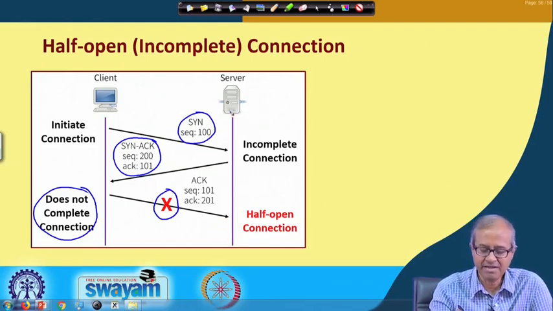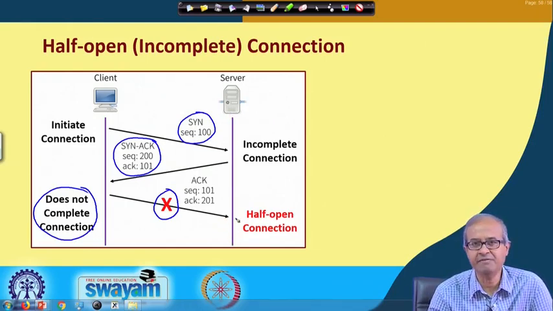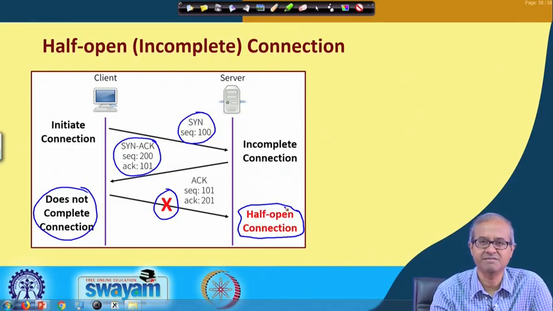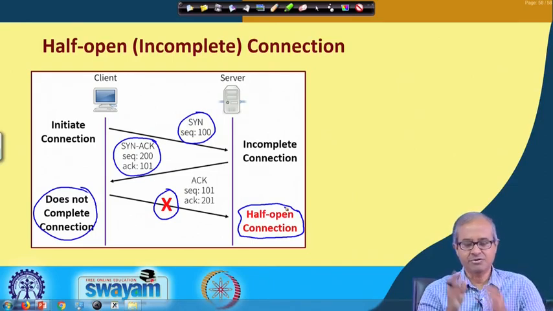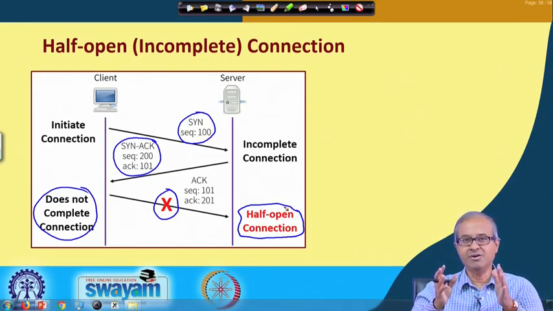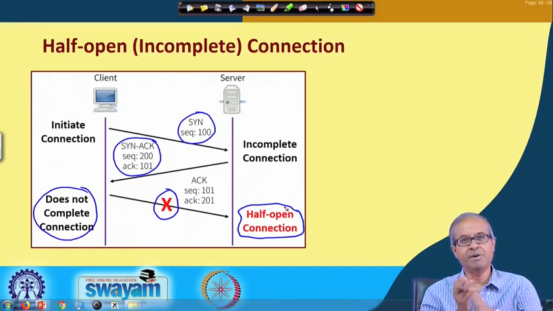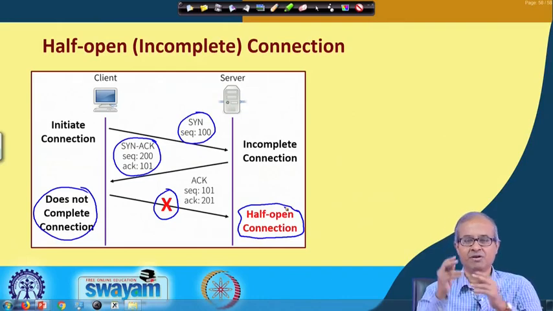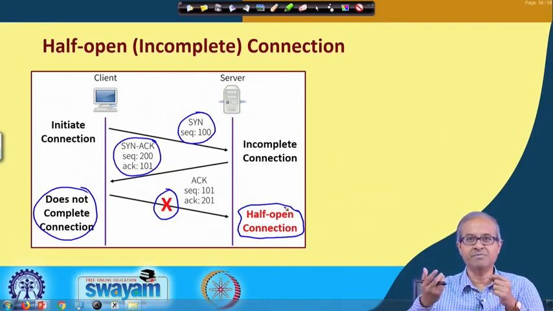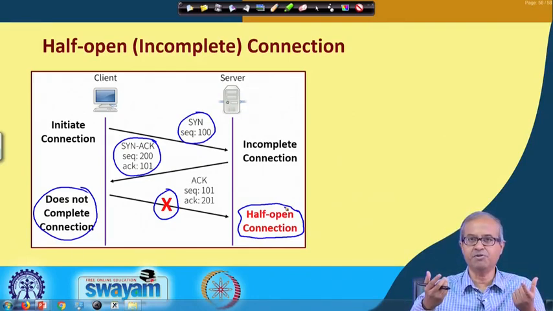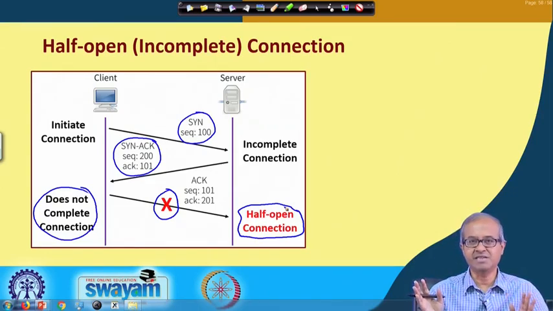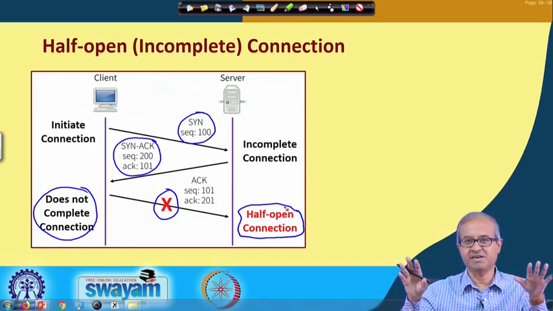So, what will happen? The server is waiting indefinitely for the connection to be completed. This is something which we refer to as a half open connection, right. So, now the server is in a state where it was expecting the connection request to be completed, but it is waiting. Well, of course, there can be a timeout mechanism, that means it can wait for some maximum amount of time, then assume that due to some error this connection is not going through, and discard it.